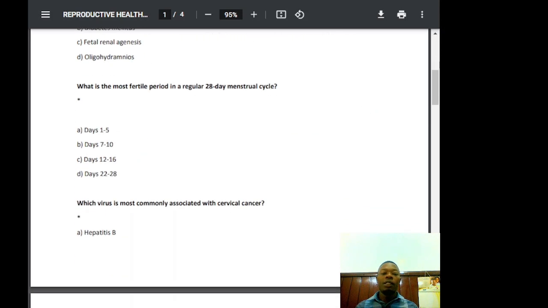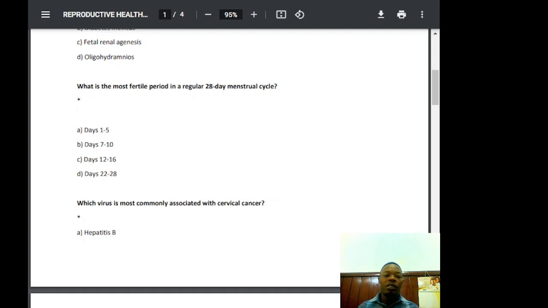What is the most fertile period in a regular 28-day menstrual cycle? A, days 1 to 5, B, days 7 to 10, C, days 12 to 16, D, days 22 to 28. The question is, what is the most fertile period in a regular 28-day menstrual cycle? Now, some people have irregular menstrual periods, but we are talking about the regular 28-day menstrual cycle. So the correct one is days 12 to 16.